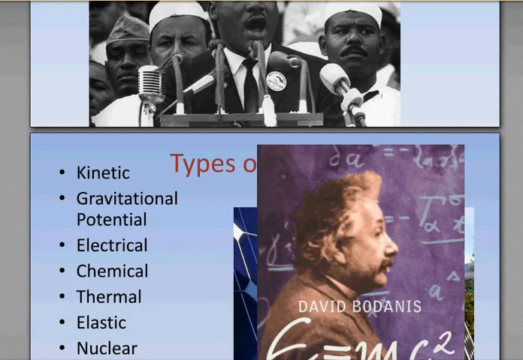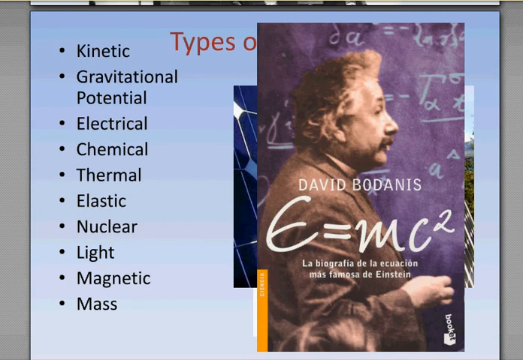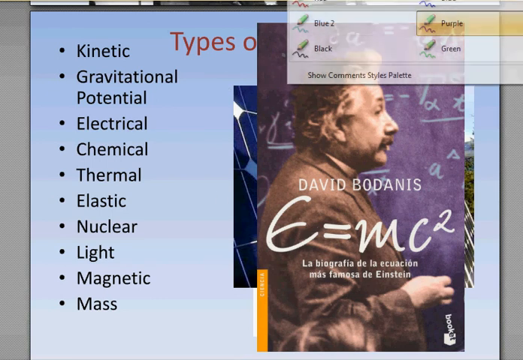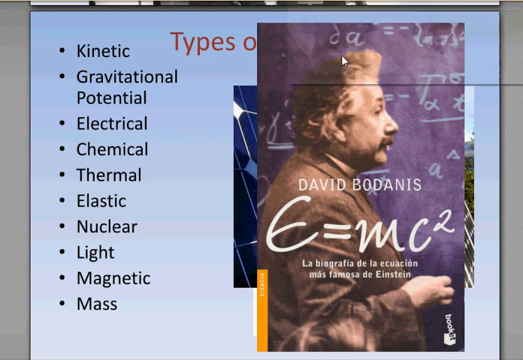Okay. So types of energy. Well, we've got a few of them, and there's even more than we could get into. We've got kinetic, we've got gravitational, electrical, chemical. So let's talk real quick. Let's get a pencil out. When we see chemical, I really wanted you to think about the energy stored in bonds. So we can actually store energy in chemical bonds, and you break that energy when you eat food. You break the bonds, you change the molecular structure of the carbohydrates and things, and you extract energy from that.